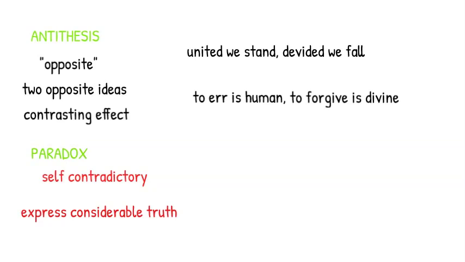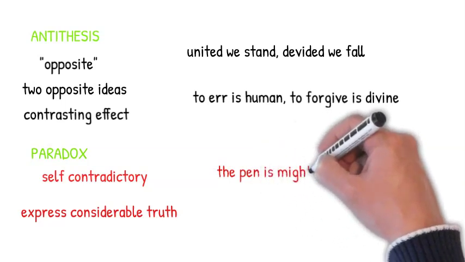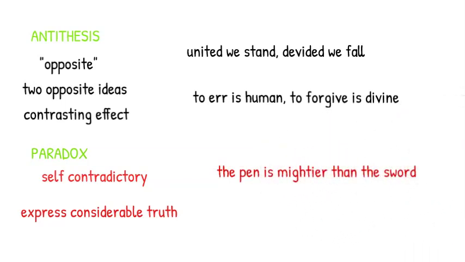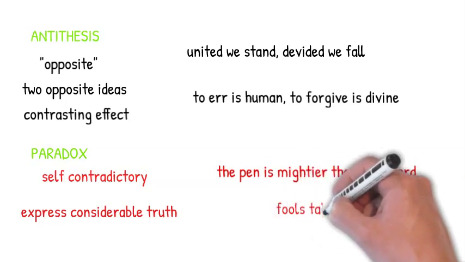Paradox is a statement which, if taken literally, appears self-contradictory, but which, when examined, is found to express considerable truth. Some examples are: 1. The pen is mightier than the sword. 2. Fools talk wisely.